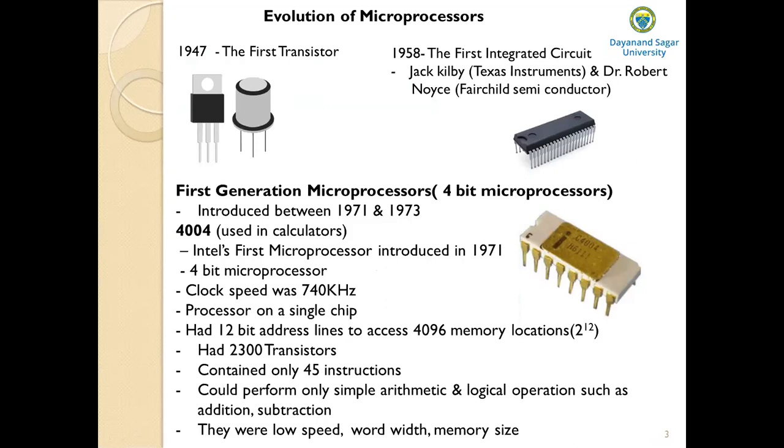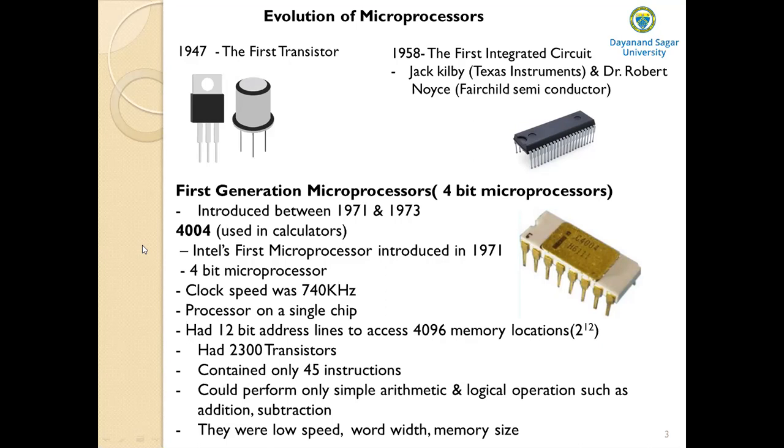So let us start with the syllabus. Let us know the evolution of the microprocessor, the history of the microprocessor. These microprocessors have undergone significant evolution over the past 5 decades. Let us discuss how the microprocessor originated and came into existence.